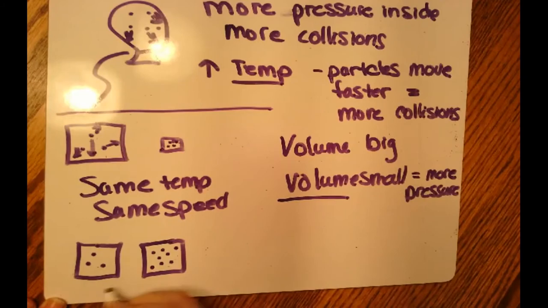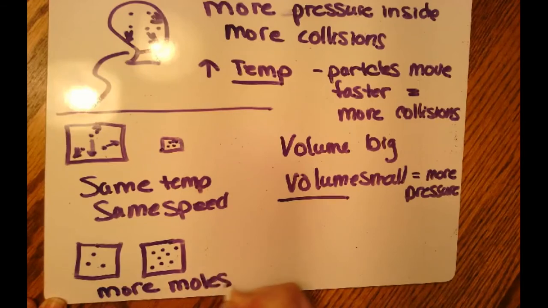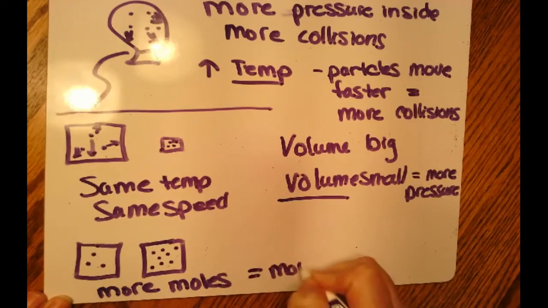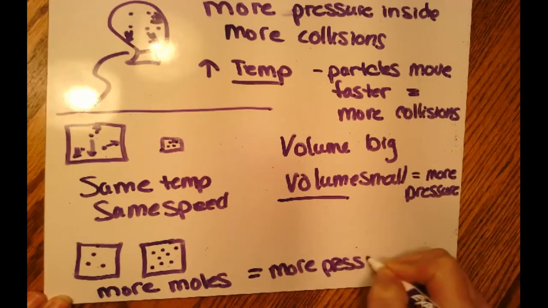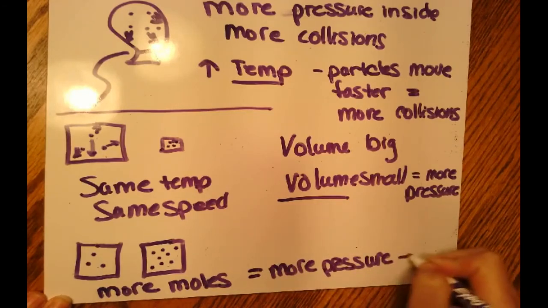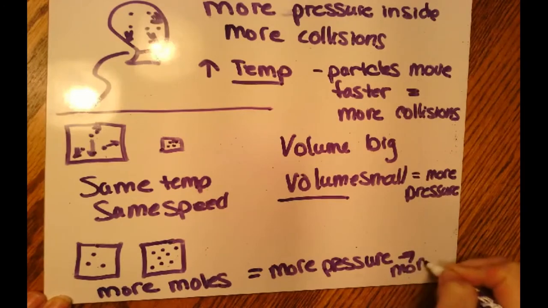I have more particles, but we don't talk about particles. We say I have more moles. Remember, moles is how we count particles as chemists. More moles equal more pressure. Why? Because I have more collisions.